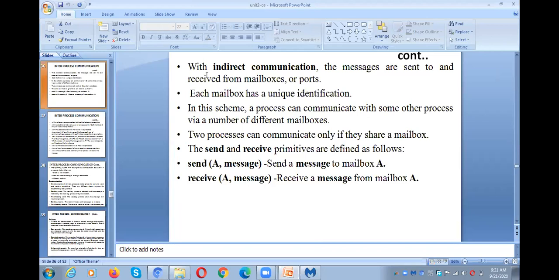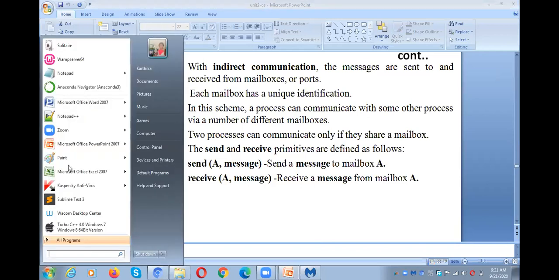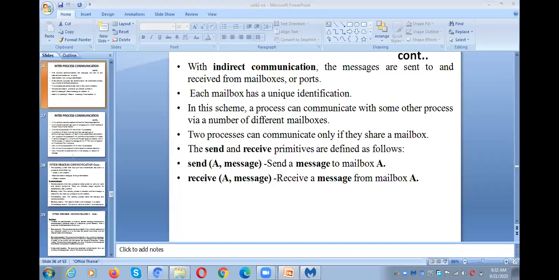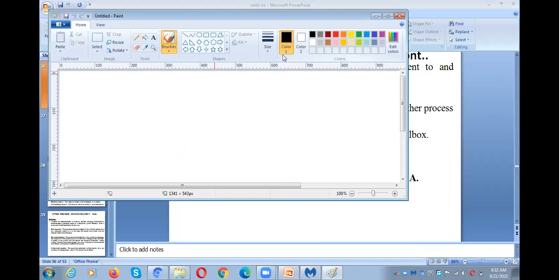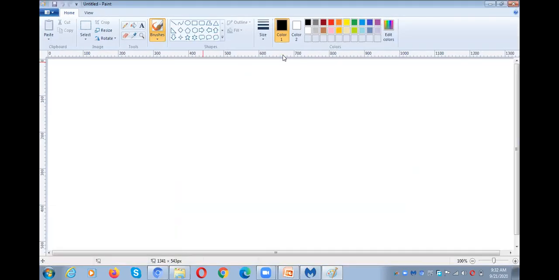And the second variety under direct communication is send P comma message and receive ID comma message. Okay, so I will differentiate the things by using paint. I can write so that you are a little bit comfortable. What is the first one?